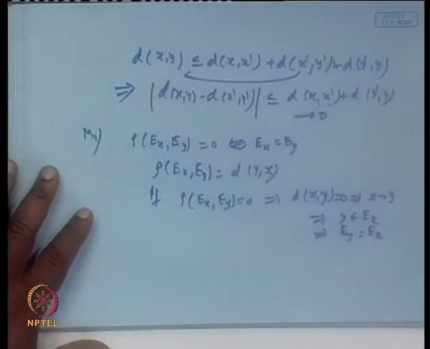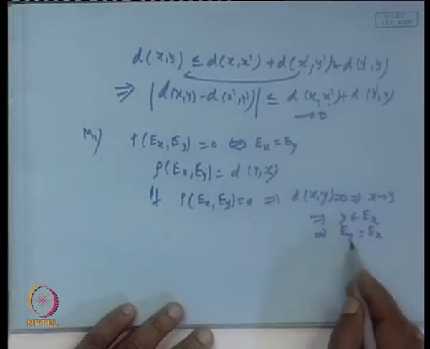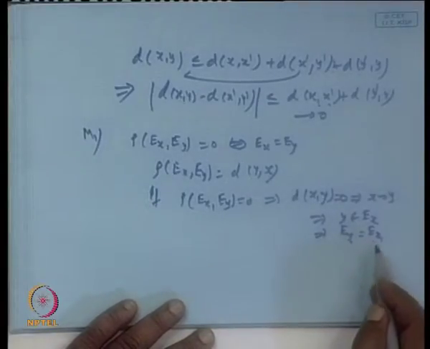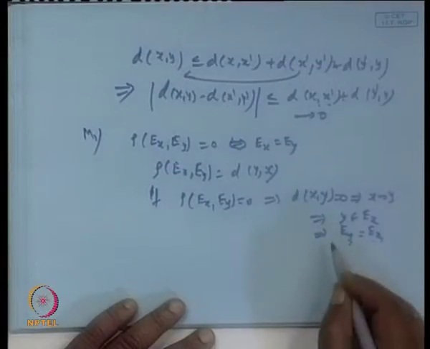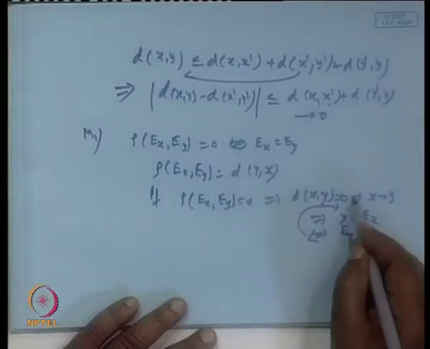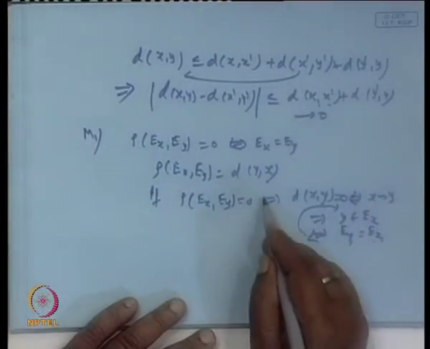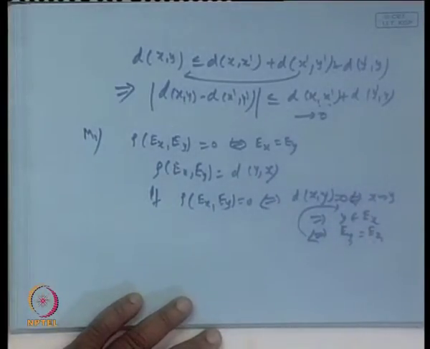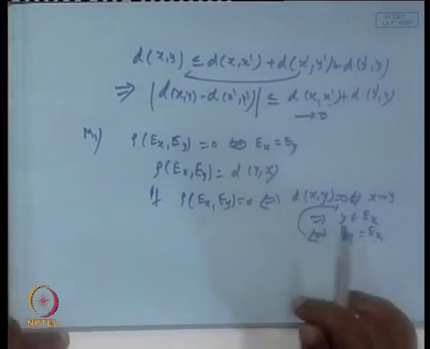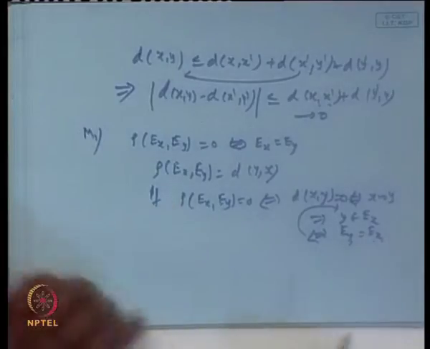Therefore, both are equal. Now, conversely, if both are equal, then it means the class generated by x and the class generated by y are the same. So, if this is true, then this will happen, and if this happens, it is true. So, the first property is obviously satisfied, and the second property is obviously true. Why?